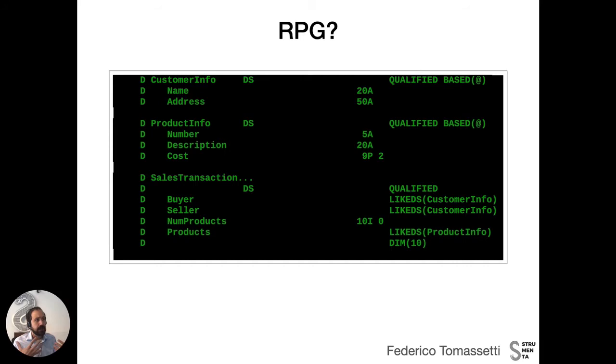Then we have a sales transaction. A sales transaction has a buyer, which is a customer info, a seller, another customer info, a number of products, this is just a number, and then we have products, which is an array of product info, an array of up to 10 elements. We do not have dynamic memory in RPG. So when you define an array, you better have in mind the maximum size that array is allowed to have, because you need to specify it. You cannot dynamically resize your array.